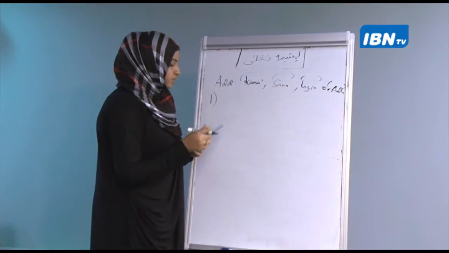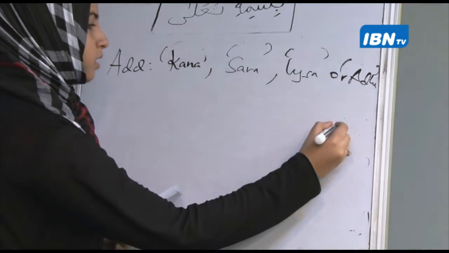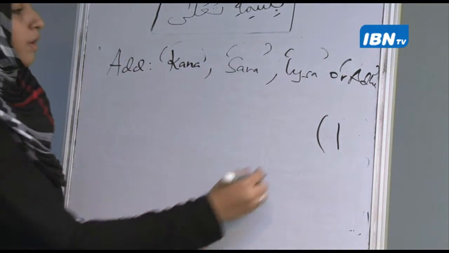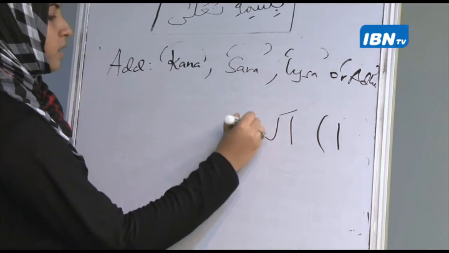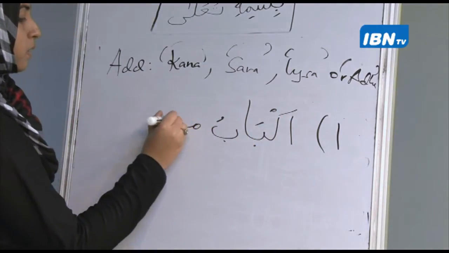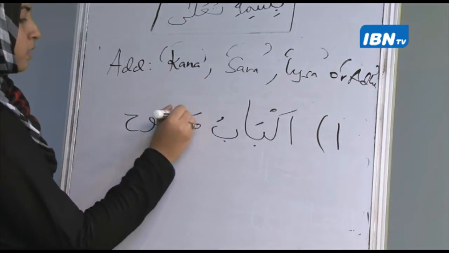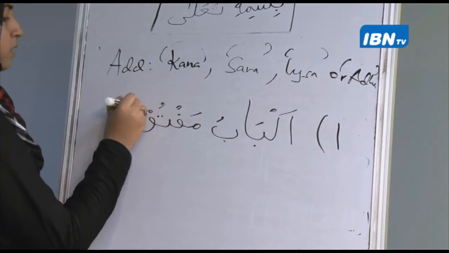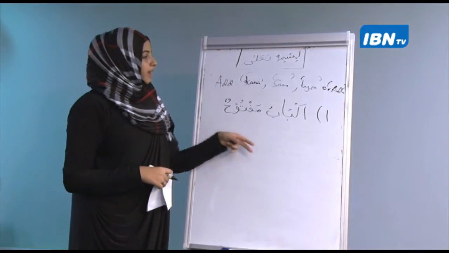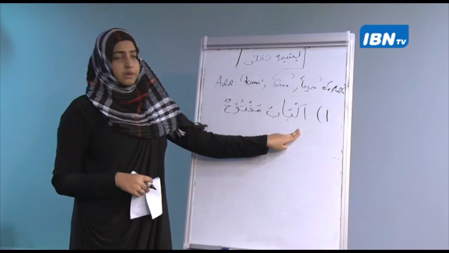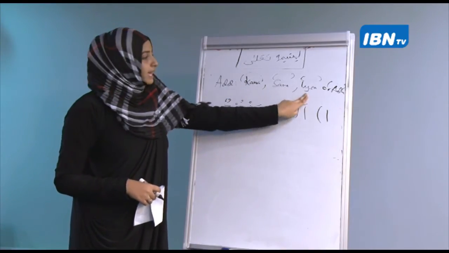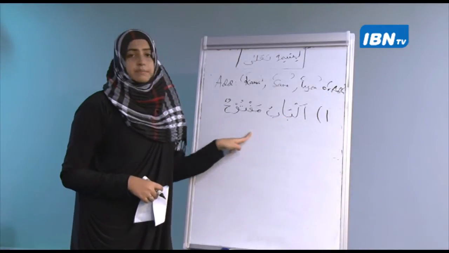Now for the questions, we have al-babu maftuhun. Now what you have to do is add either kana or Sarah or laysa or adha before this sentence.